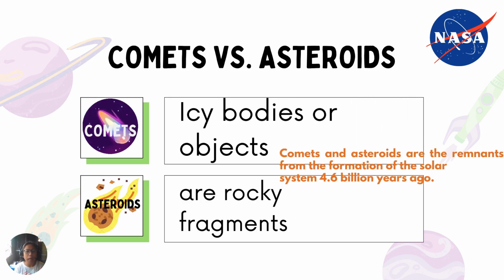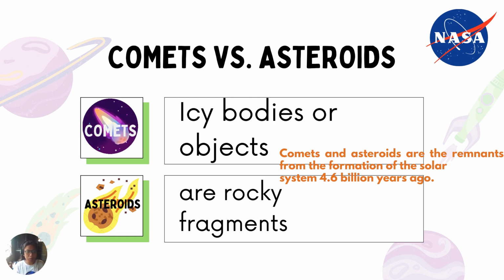Okay, now let us distinguish or let us see the difference between comets and asteroids. Comets are icy bodies or fragments. So, they are fragments of what were once stars or planets, but not totally submerged into one piece.